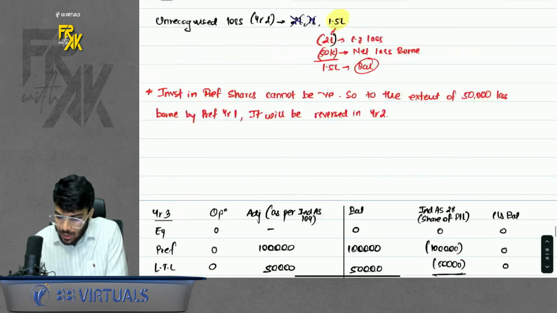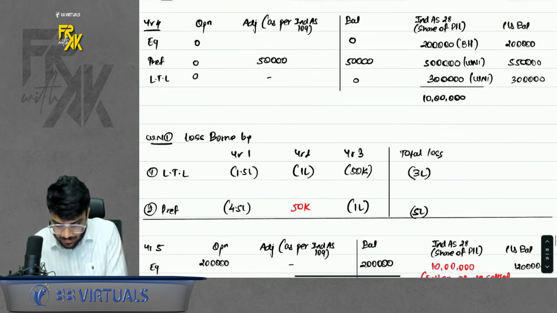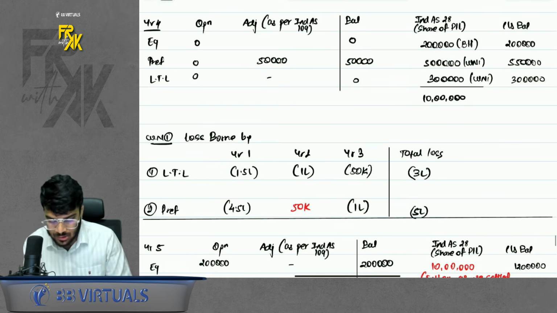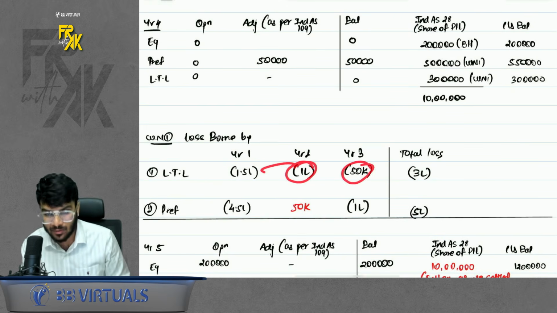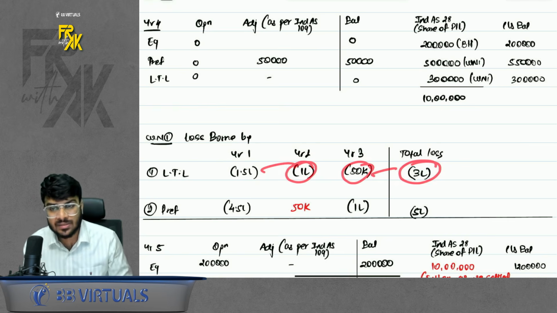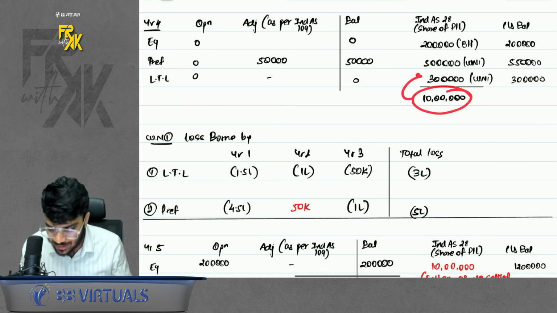Okay. How much did long-term loan help? So I have prepared a note. In year 1, long-term loan bore my 1.5 lakhs loss. In year 2, bore 1 lakh. In year 3, it bore 50,000. So total loss borne by a long-term loan was 3 lakhs. So it was 10 lakhs. I will give first 3 lakhs to long-term loan.